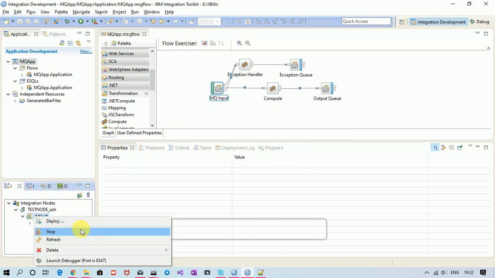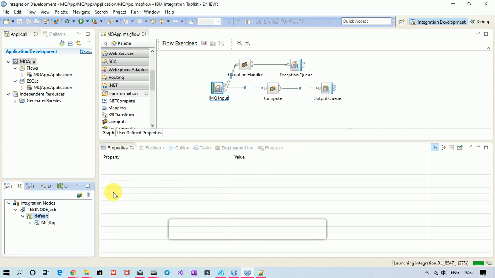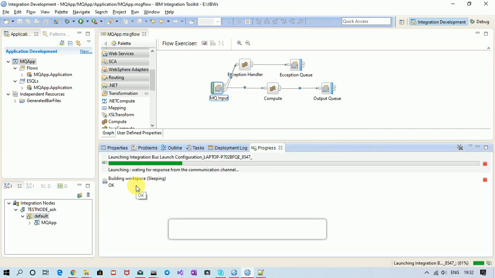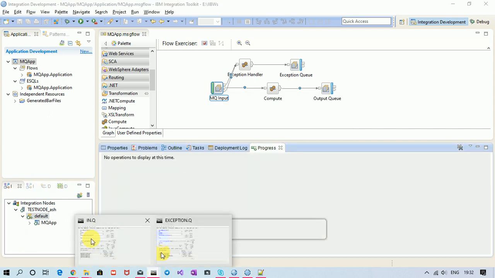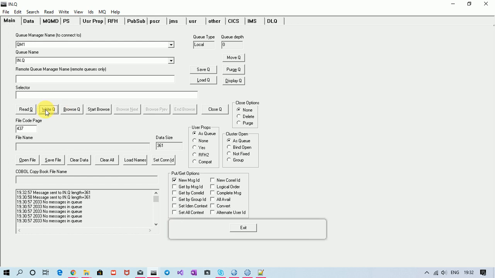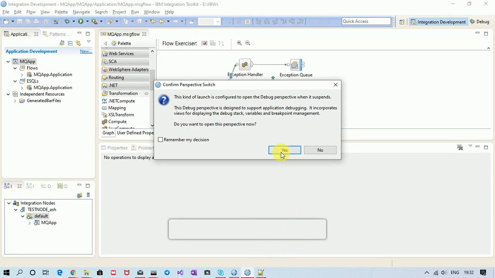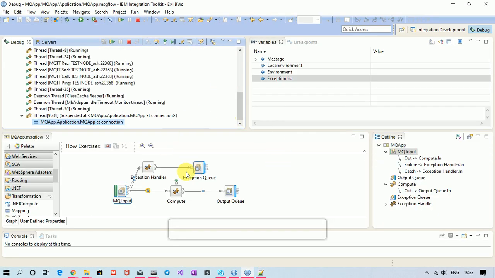Deployed, launch the debugger, write, message propagates through the out terminal, exception occurs.